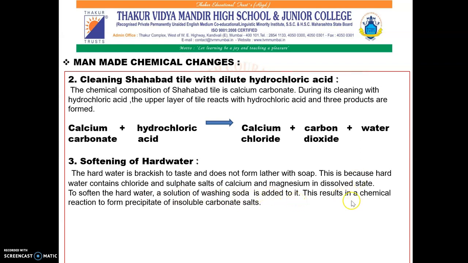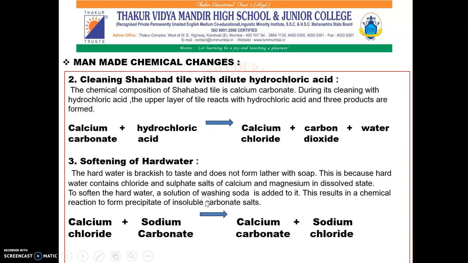And this results in a chemical reaction to form precipitate of insoluble carbonate salts. As the dissolved salts of calcium and magnesium go out in the form of precipitate of carbonate salts, the water is softened. Let us see the chemical reaction for the same.